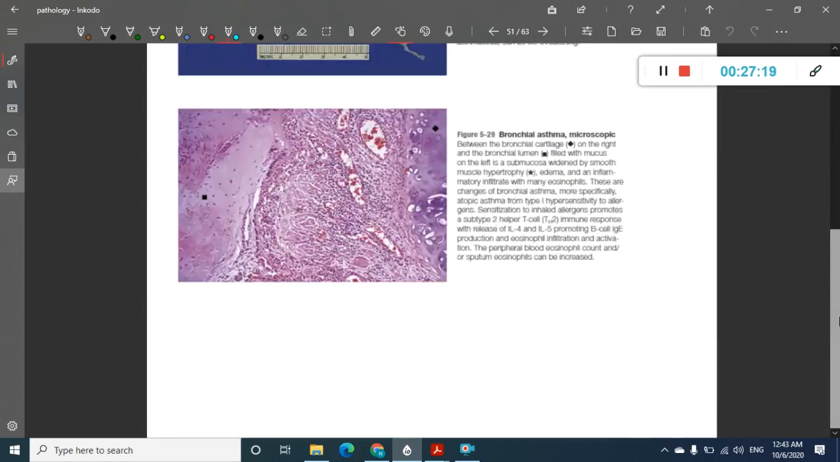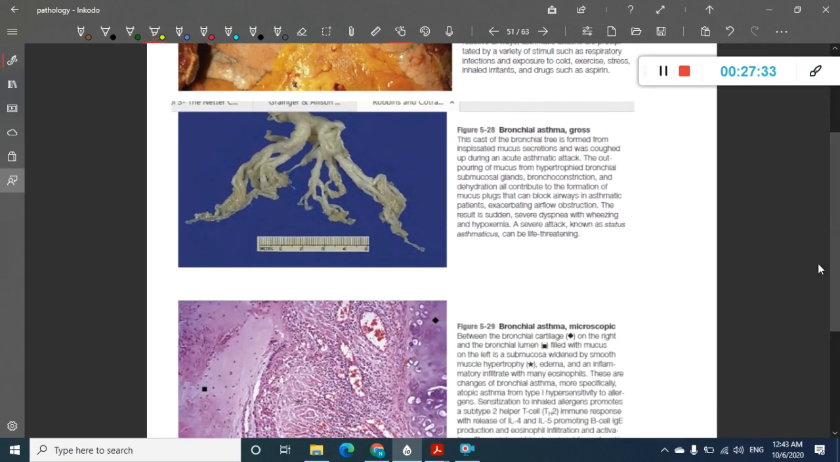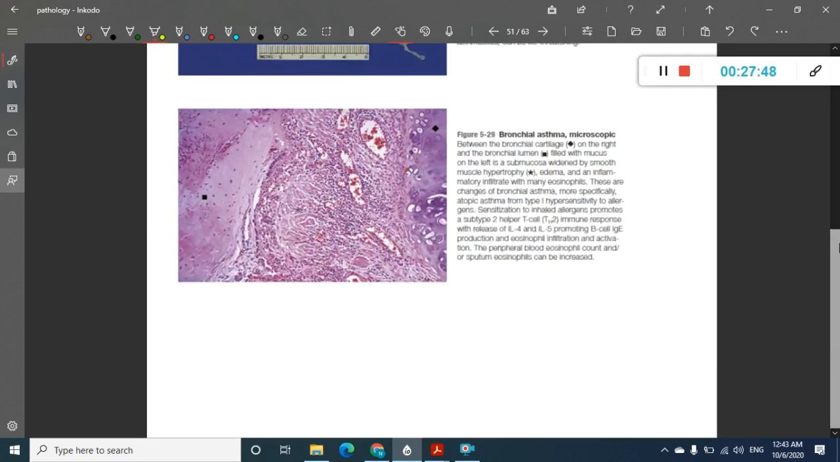These are the pictures from Robbins. So if you see, this is the bronchial asthma. What are you going to see here? Here the hyperinflated lung is seen. So these are the asthma. Then what are you going to see here? Here you are seeing the mucus secretions, and this is the bronchial tree with the mucus secretions. See it properly. Then this is the bronchial asthma.